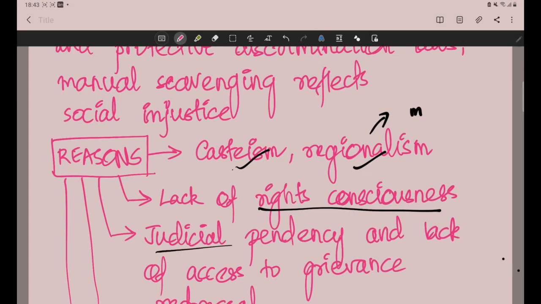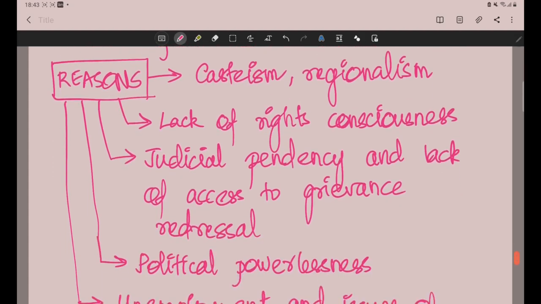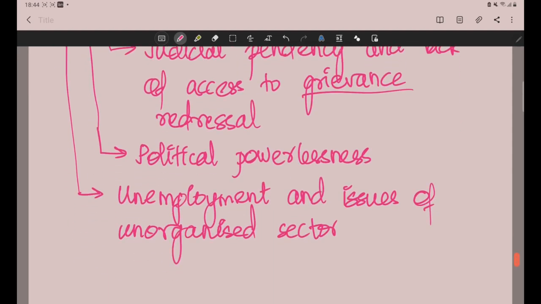Then judicial pendency and lack of access to grievance redressal methods. Whenever a case is filed, it takes lots of years to get completed and justice is denied. So grievance redressal methods are also not in place. Then next is political powerlessness. These people have low representation in political and administrative bodies. Then unemployment and issues of the unorganized sector.